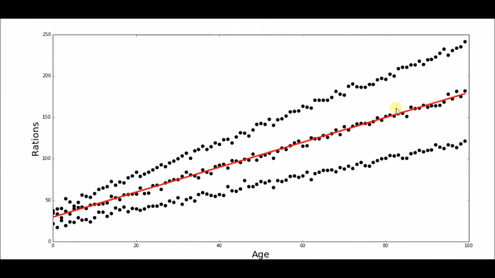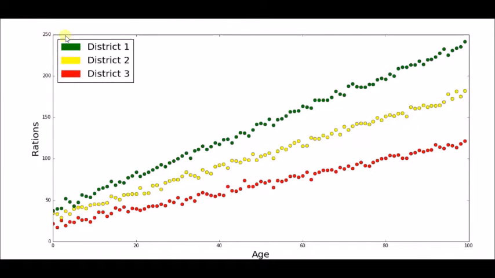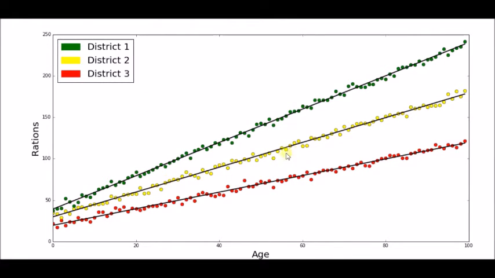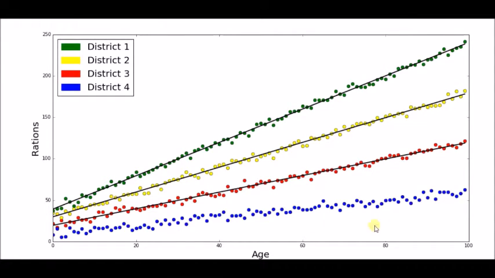Let's be smarter and distinguish between the 3 districts. Now we see that clearly we should fit 3 lines, one for District 1, one for 2, and one for 3. And once we do that, we get a much better fit. What happens now when there's a 4th district that comes along, one that's even more in poverty than District 3?